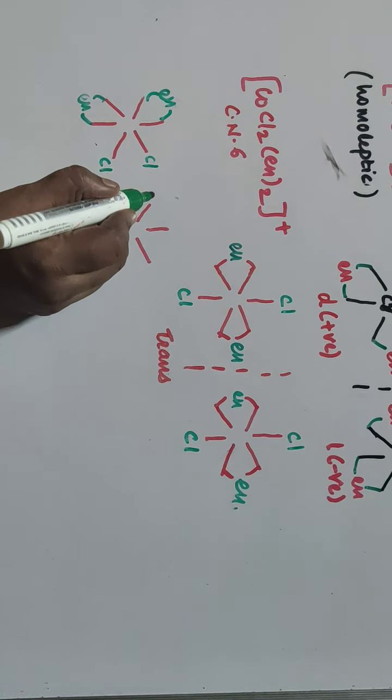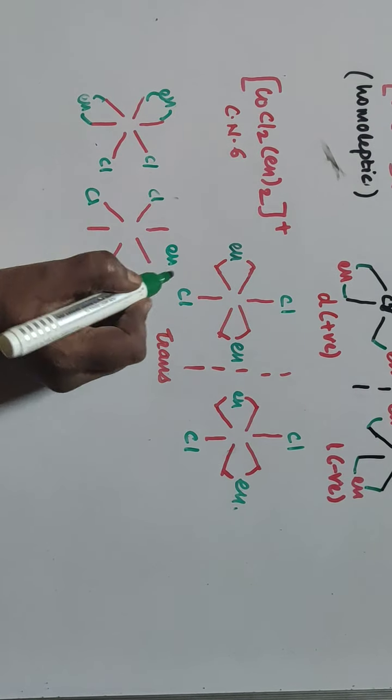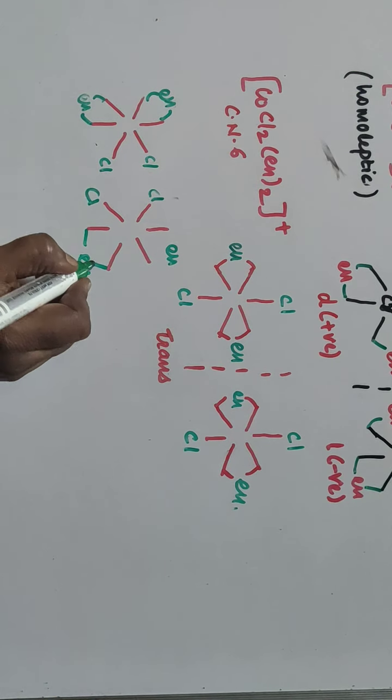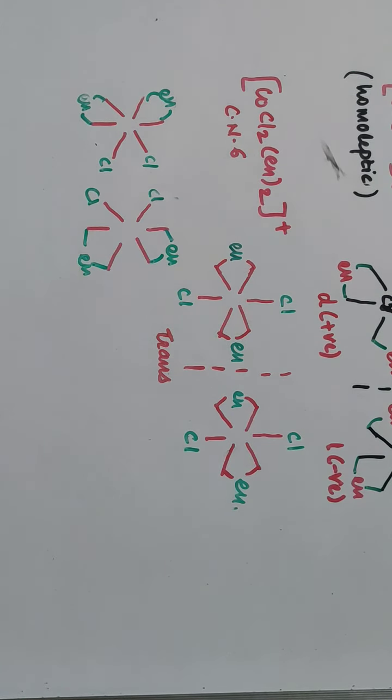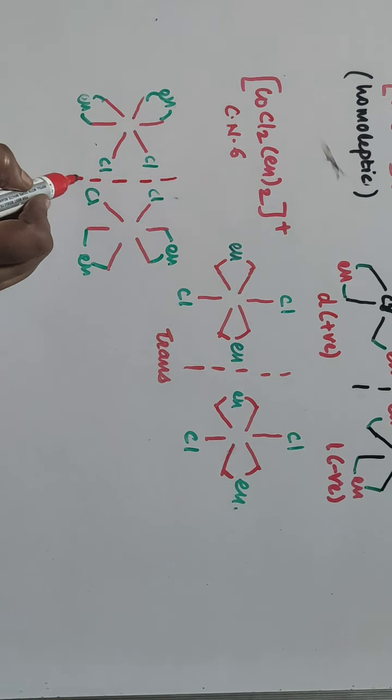Here in this case, Cl, and this is en and en. So if you consider mirror images, these are the mirror images of each other. If you consider the mirror images, the isomerism is of cis type. This is also cis, this is also cis. But the mirror images are non-superimposable.